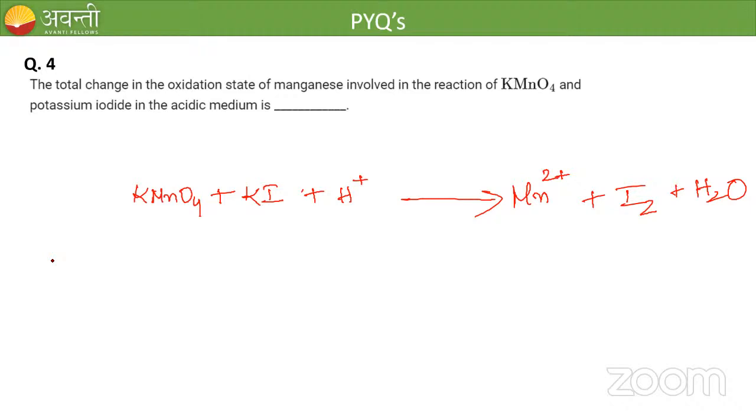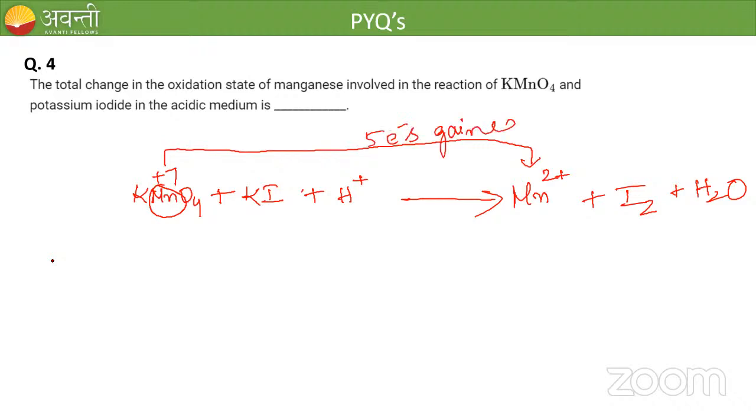So in acidic medium we have studied that 5 electrons are gained. How many electrons? 5 electrons. The oxidation state of manganese here is +7, so manganese is going from +7 to +2. So how many electrons are gained? 5 electrons are gained.